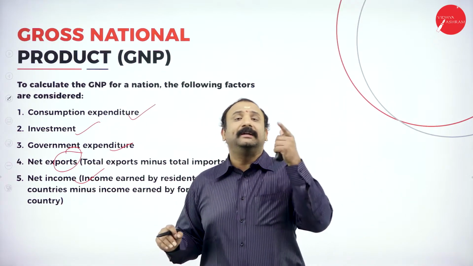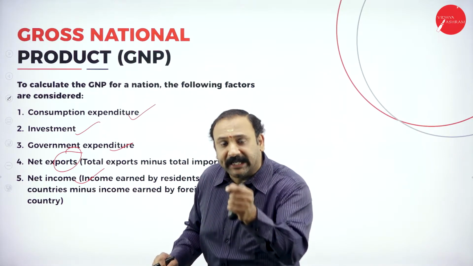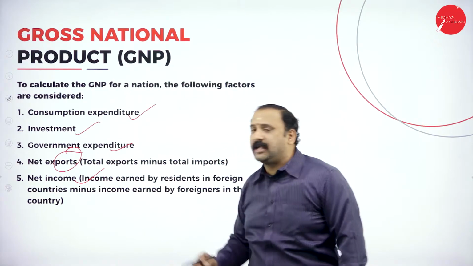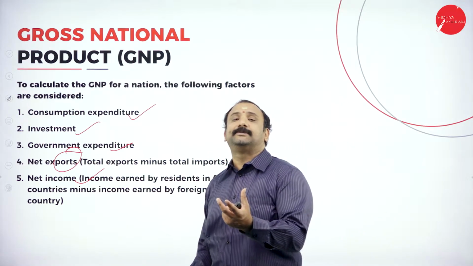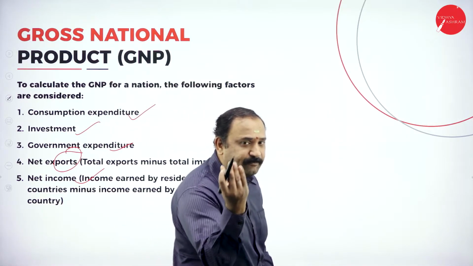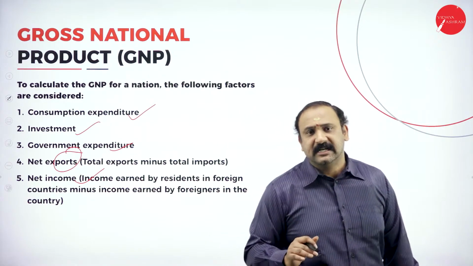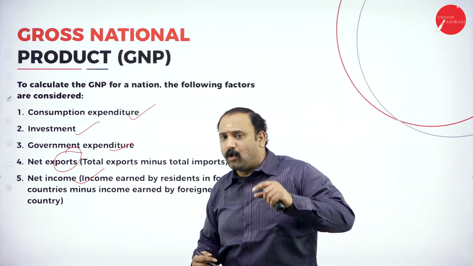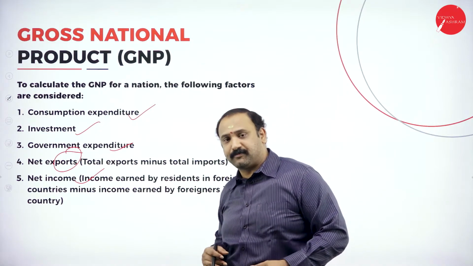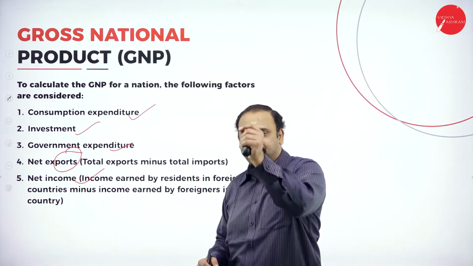Followed by government expenditure. How much does the government spend towards the welfare of the nation, the welfare of the people? That's where we talk about government expenditure, a very, very important term. Why? Because the government collects money from the people in the form of tax and other payables, and then goes back to the people by making development programs for them. So the expenditure made by the government towards welfare matters a lot.